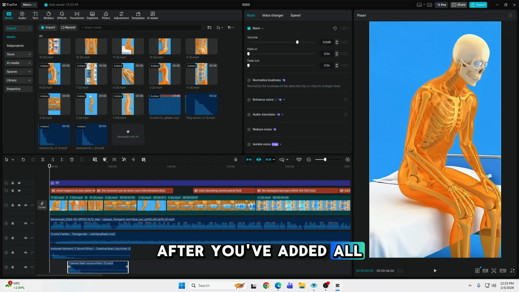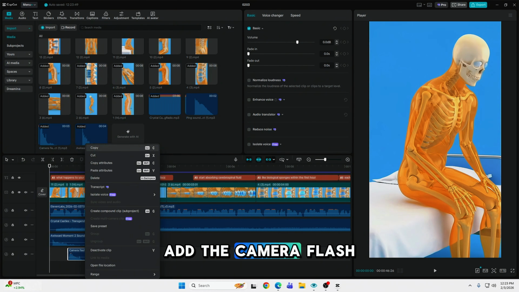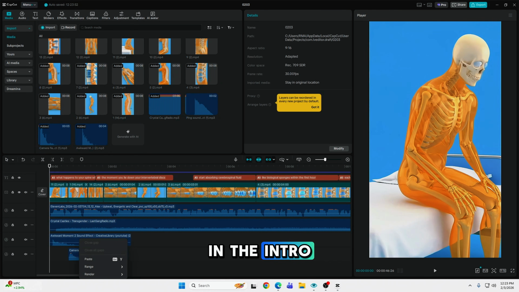After you've added all the transition clips, add the camera flash sound to every transition in the intro.